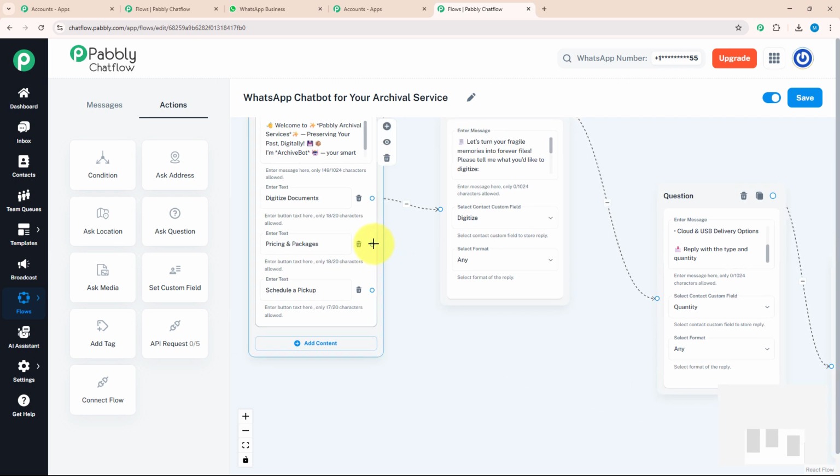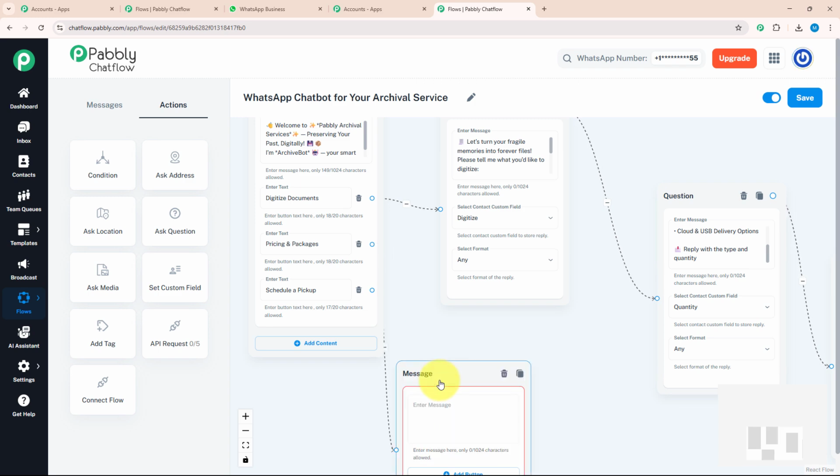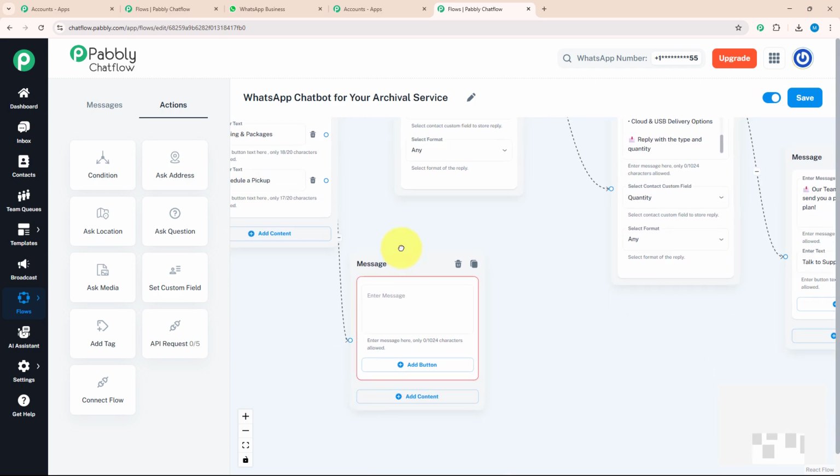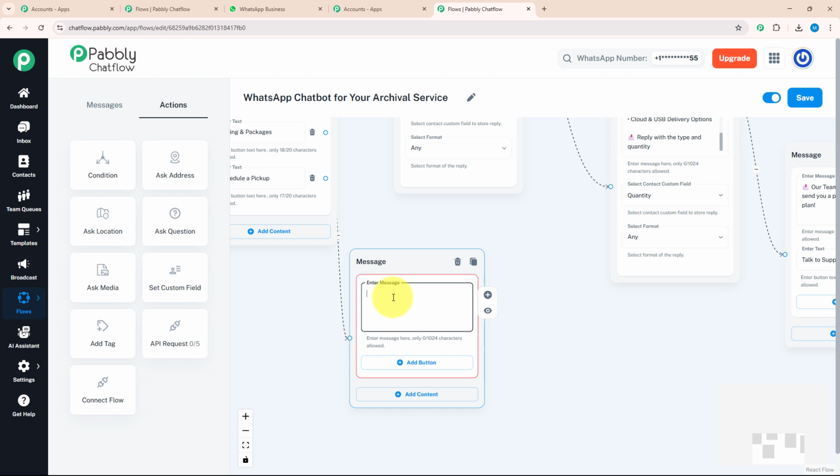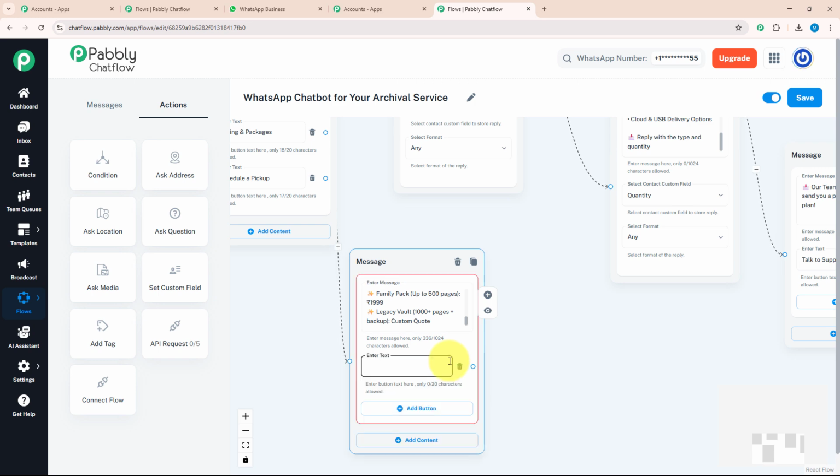Our second action button is pricing and packages. For that, I have to send my customer a message about pricing and packages. For that, I'm going to drag and drop this option, select the text button and enter my message as something like this, where I have mentioned every single detail about our services with their pricing. With that, again, I'm going to add an action button which says talk to support.